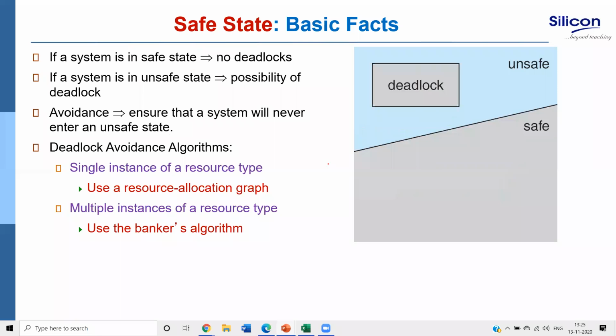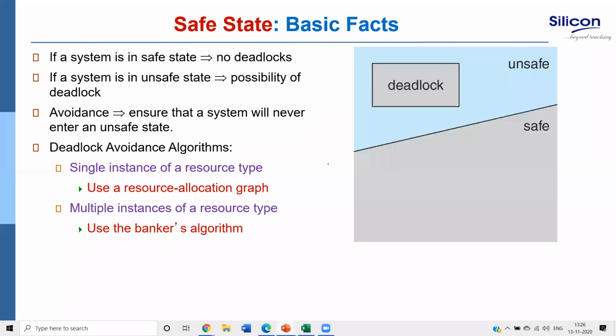So deadlock avoidance algorithms are of two types. One is for a single instance resource type. That means every resource has only a single instance. I have one hard disk, one pen drive, one monitor, one memory. Every different resource type has only one instance. In that case, we'll use a resource allocation graph.